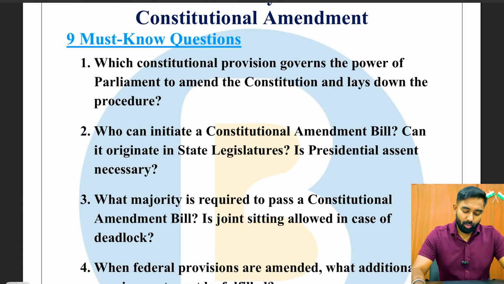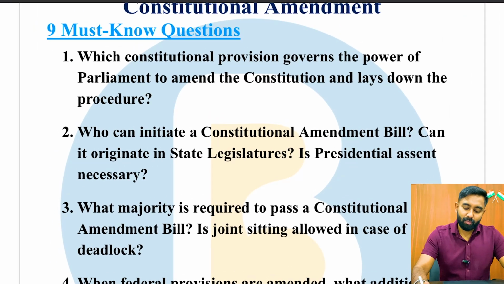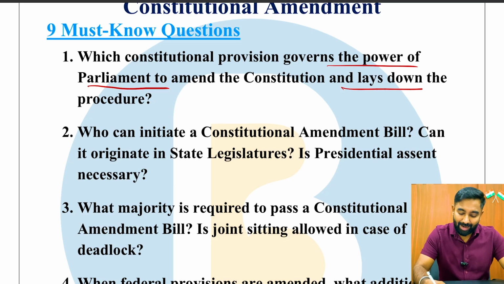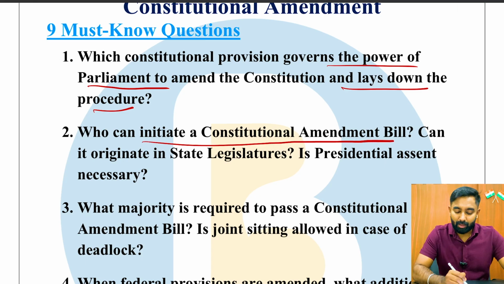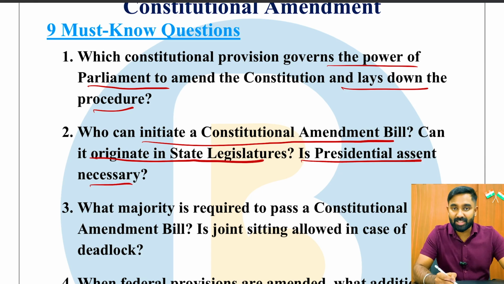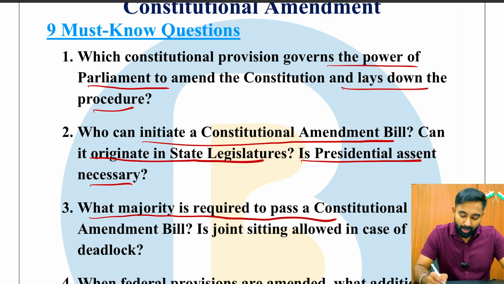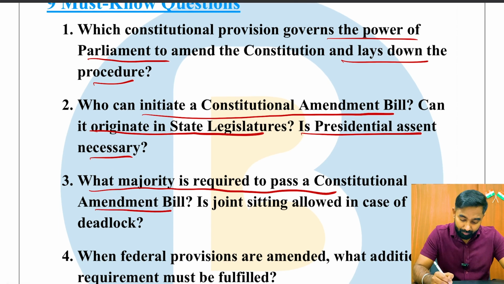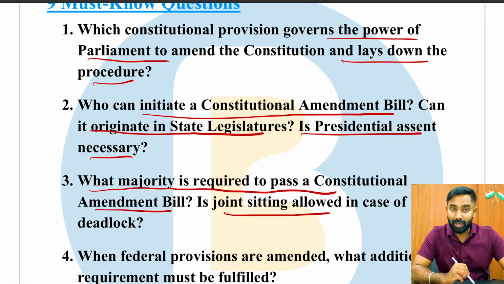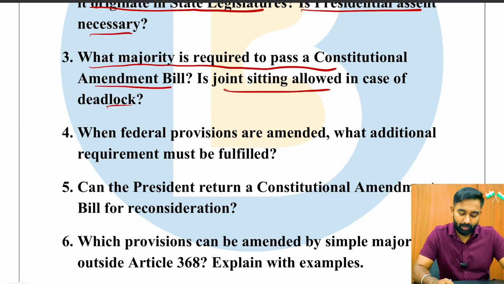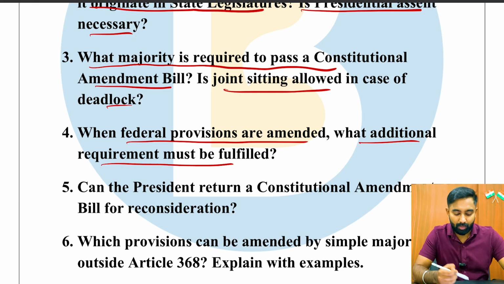Let's begin. So first question, which constitutional provision governs the power of Parliament to amend the Constitution and lays down the procedure? Who can initiate a constitutional amendment bill? Can it originate in state legislatures? Is presidential assent necessary for a constitutional amendment act? What majority is required to pass a constitutional amendment bill? And is joint sitting allowed in case of deadlock? When federal provisions are amended, what additional requirement must be fulfilled?